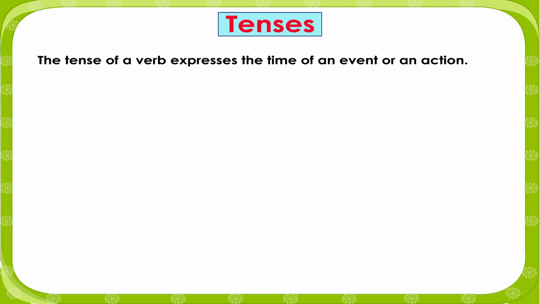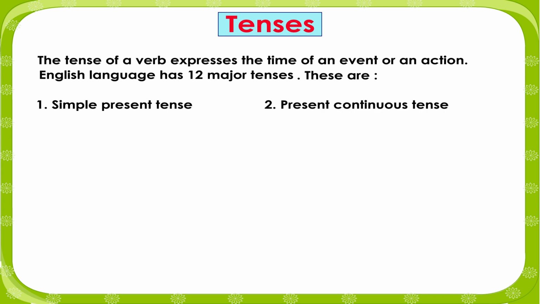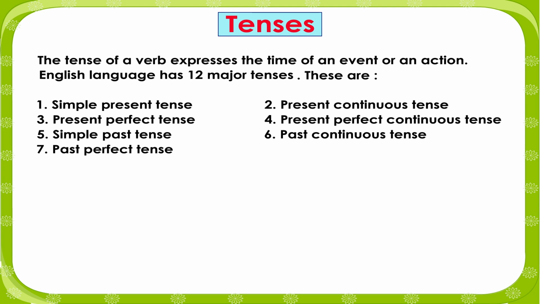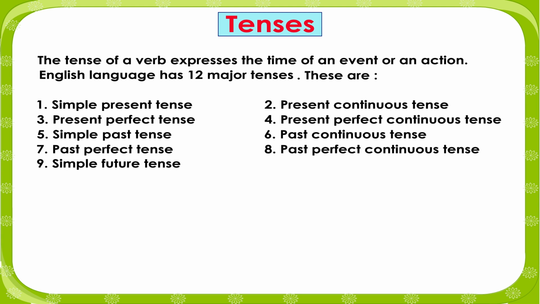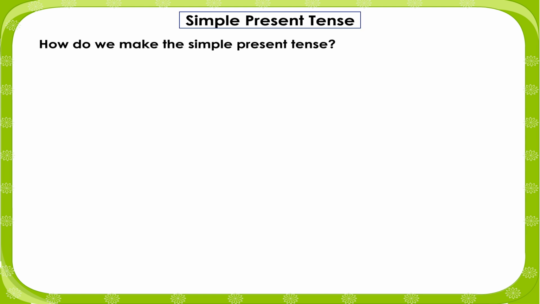Tenses. The tense of a verb expresses the time of an event or an action. The English language has 12 major tenses. These are simple present tense, present continuous tense, present perfect tense, present perfect continuous tense, simple past tense, past continuous tense, past perfect tense, past perfect continuous tense, simple future tense, future continuous tense, future perfect tense, future perfect continuous tense.